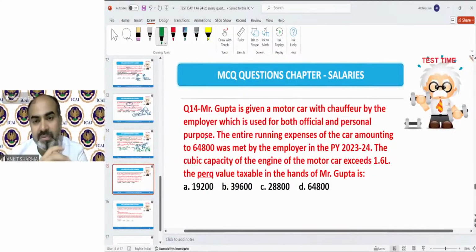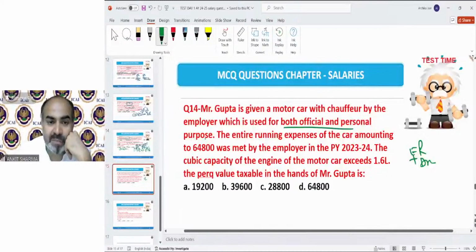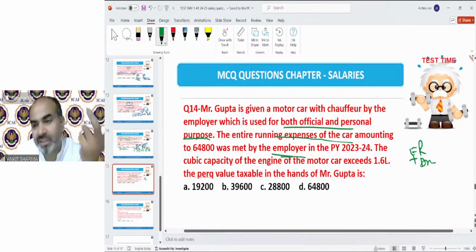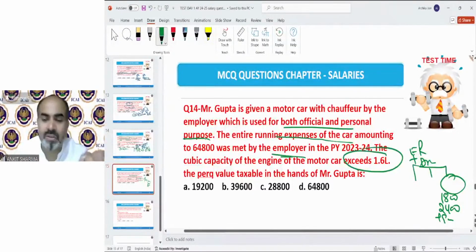Like the next case, Mr. Gupta is given a motor car with chauffeur, that means driver, by the employer. So car is owned by employer again with driver, which is used for both official and personal purpose. Entire running expense of car was met by the employer. So again, car is employer's, expenses are employer's, and used for all purposes. Last case, again that 1800, 2400 plus 900 driver. Exceeding 1.6 liters. So 1600 cc or 1.6 liter is the same. So that means 2400 plus 900 into 12. So that will be, I guess, 3900. 1600. That will be the case.